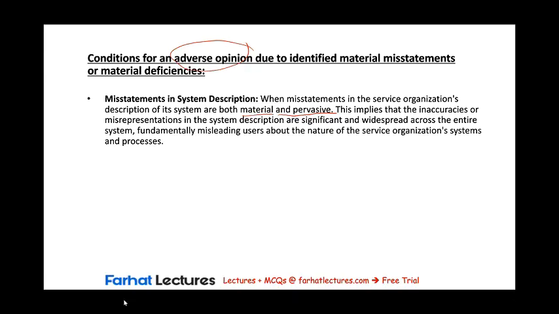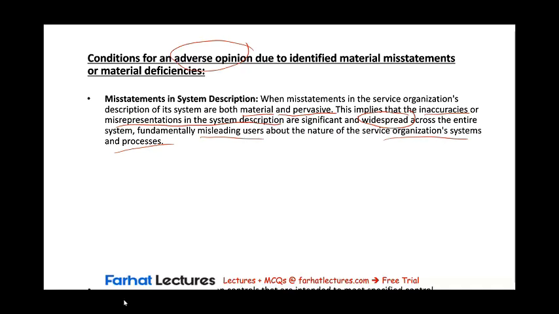So regarding misstatements in the system description, this implies that the inaccuracies or misrepresentations in the system description are significant and widespread across the entire system, fundamentally misleading users about the nature of the service organization's systems and processes. It's misleading, it's unreliable. An adverse opinion would be issued that the system description does not fairly present the system that was designed and implemented during the period.